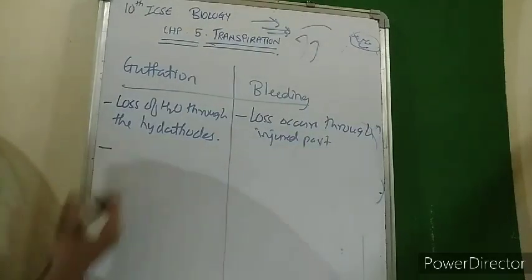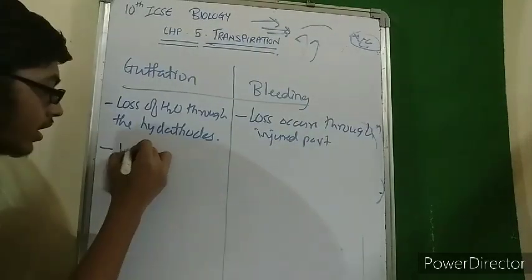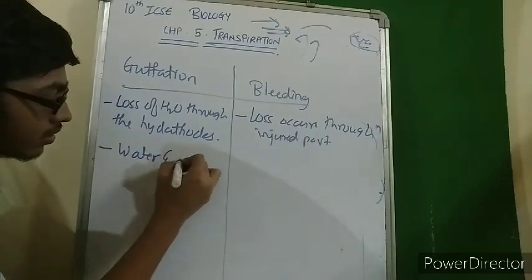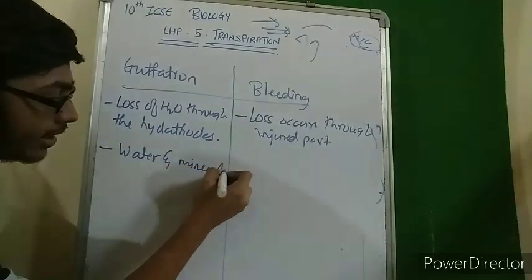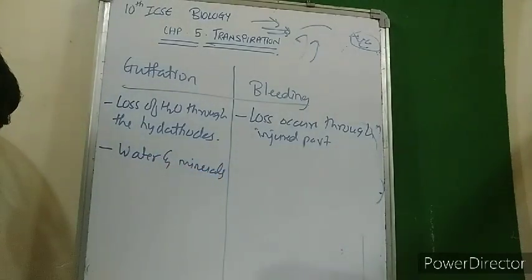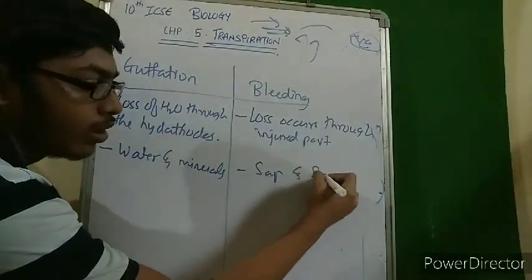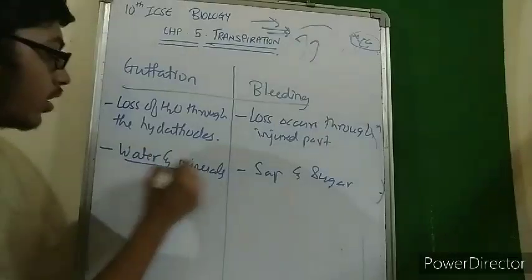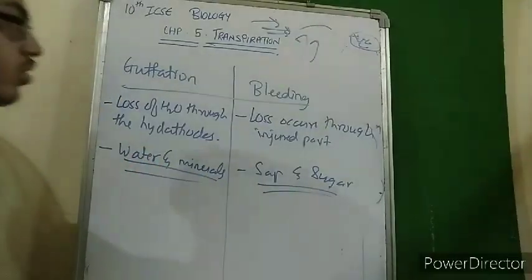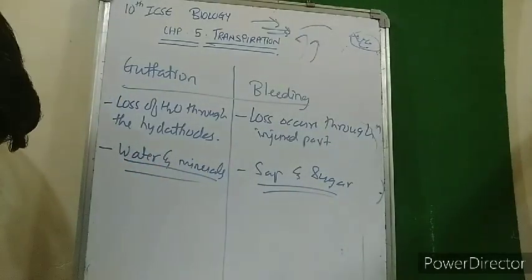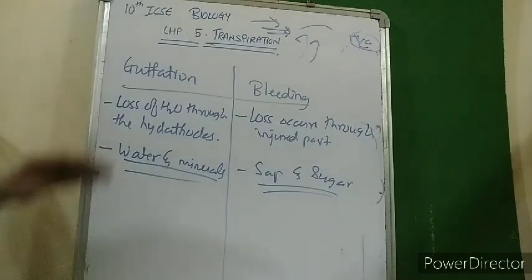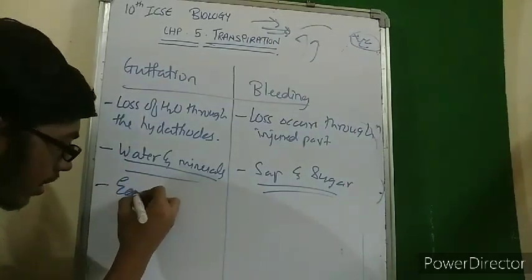And what is lost is water and minerals here, and here mainly sap. Sap is minerals and sugar molecules. So water and minerals are lost over here, sap and sugar is lost over here. Now at what time of the day does guttation occur? It occurs mainly in early mornings.